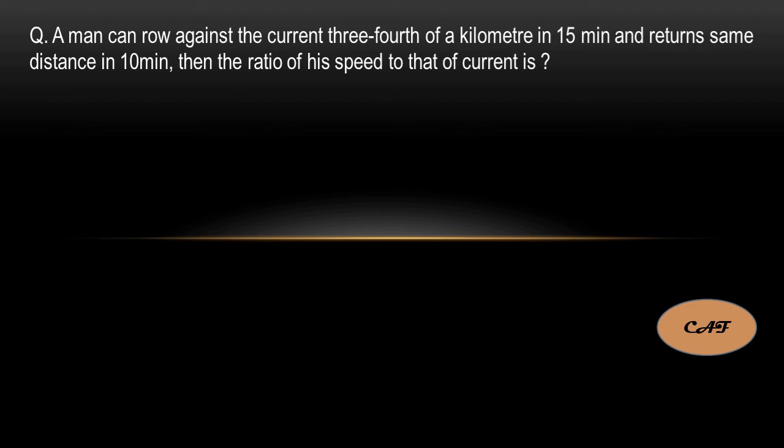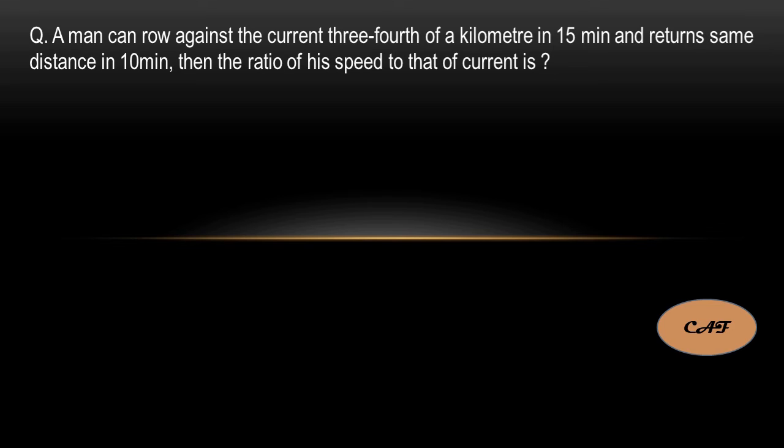Next question. A man can row against the current 3/4 of a kilometer in 15 minutes and returns the same distance in 10 minutes. Then the ratio of his speed to that of the current is. So they are asking the ratio of speeds.